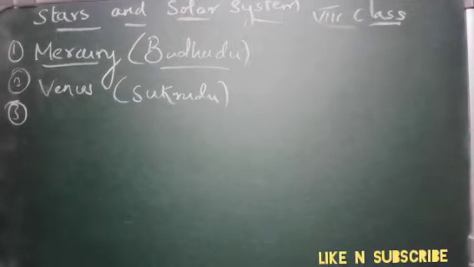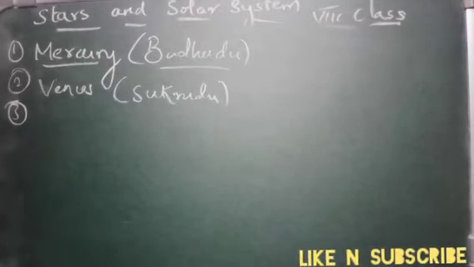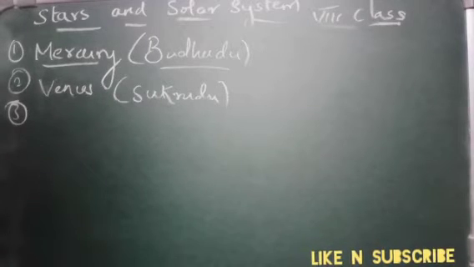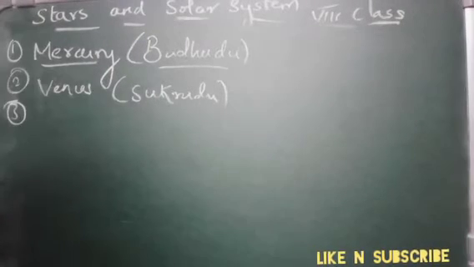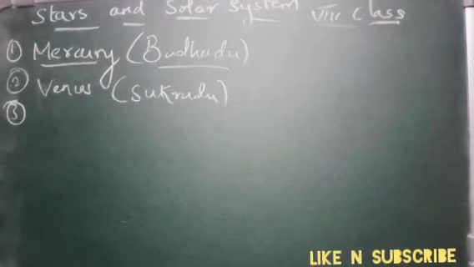Sometimes it appears in the western sky just after the sunset, because our earth will be rotating. So sometimes it will appear on the western side also during the sunset. Therefore it is also called a morning or evening star. Venus also does not have any satellite around it.